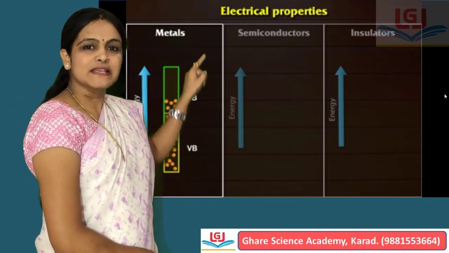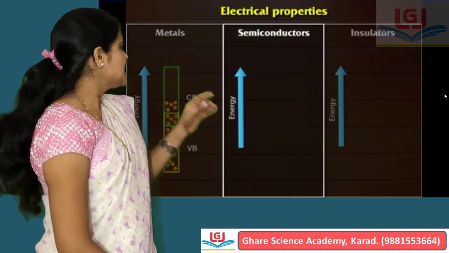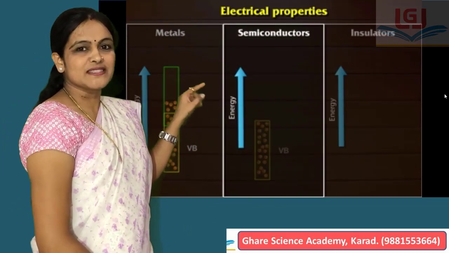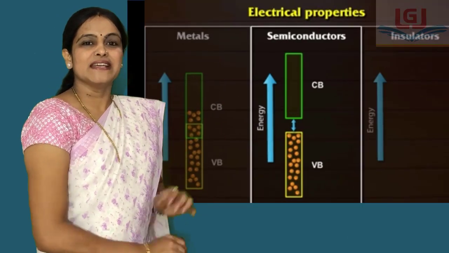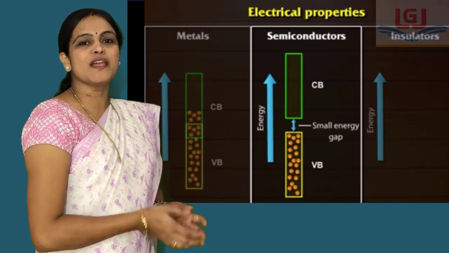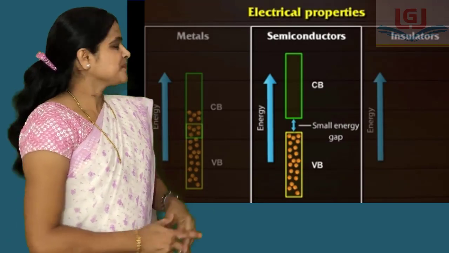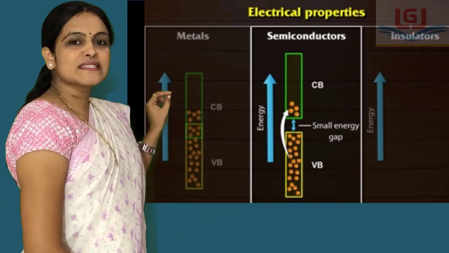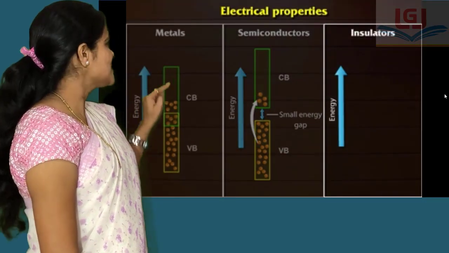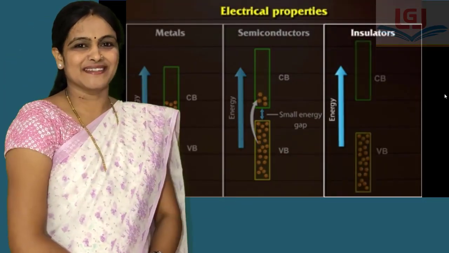In case of semiconductors, there is small difference between energies of valence band and conduction band. That means there is small band gap. When electricity is supplied, their electrons can be promoted from valence band to conduction band.